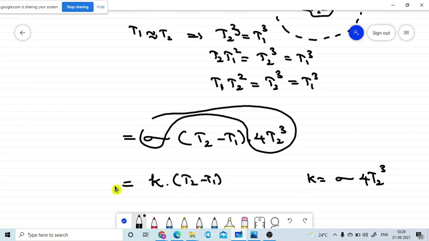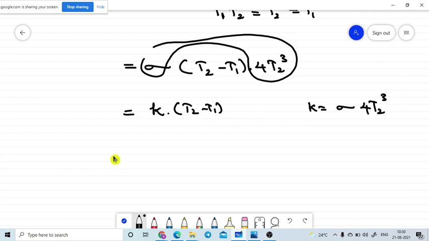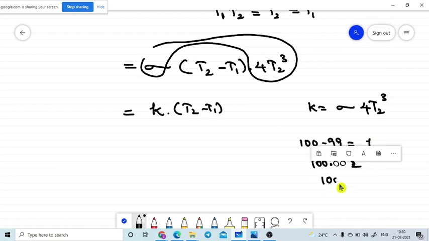I already told you, while doing the subtraction we should not take it as 0, because they are very near values only. This subtraction value will give a small value. For example, 100 minus 99, you will get the value 1. Otherwise 100.002 minus 100, you will get the value 0.002. So we cannot eliminate this value, because it will affect the multiplication of the total value. That's why they kept it directly like that.